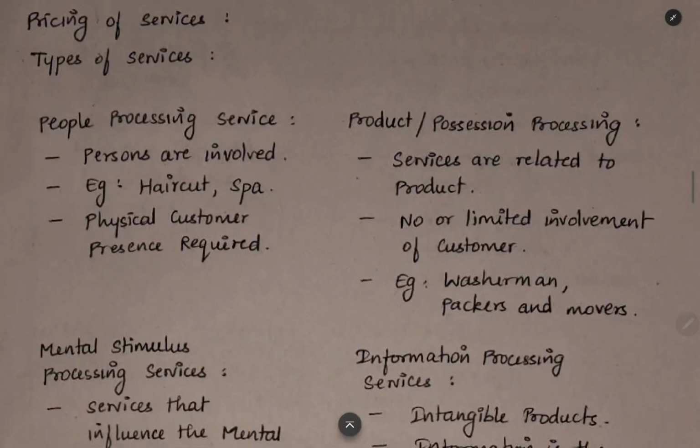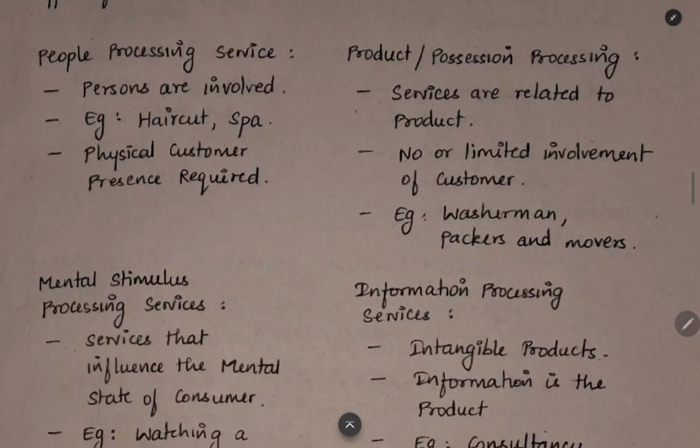And then pricing of services. When we come to services, we have 4 types of services. First one, people processing service. Persons are involved. For example, haircut and all, we cannot do without having a person. The physical customer also should be there.